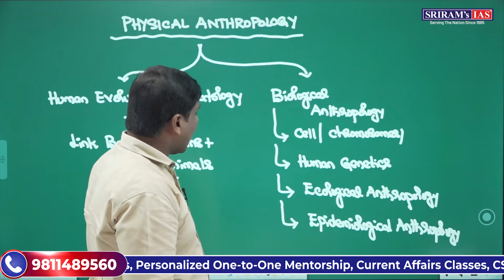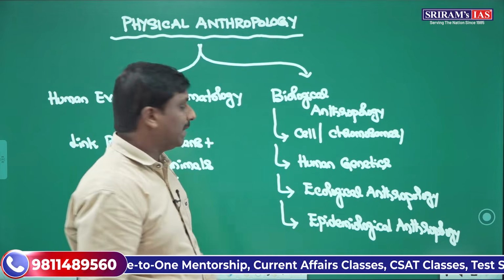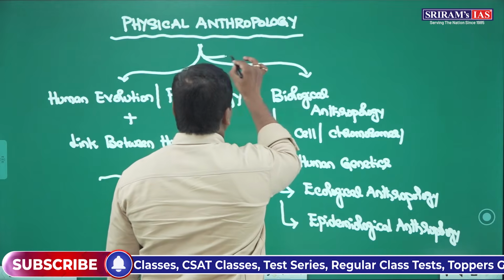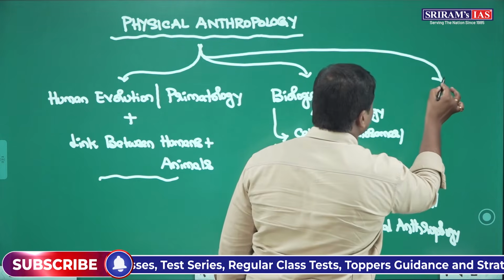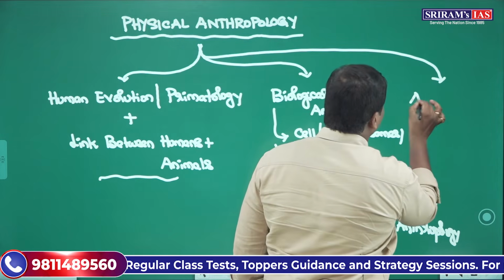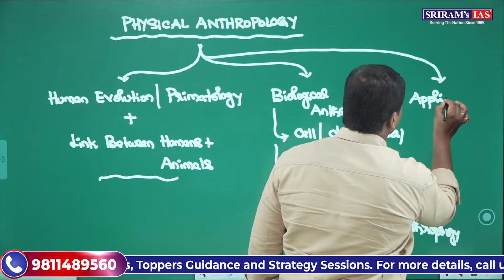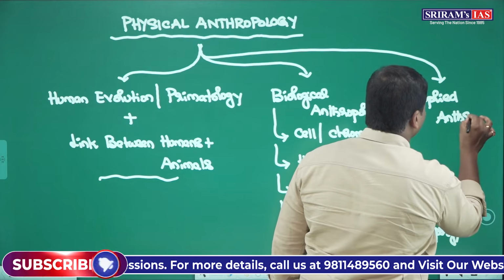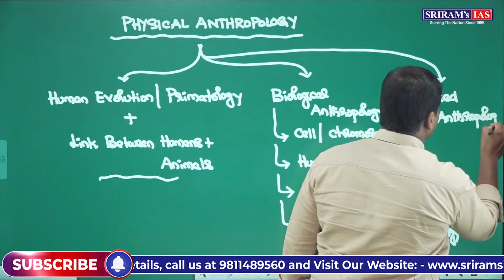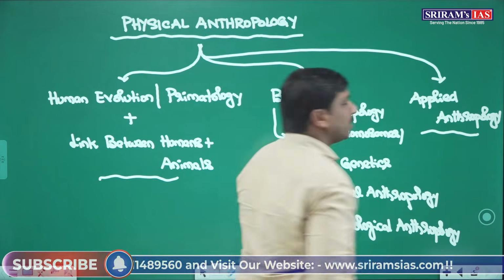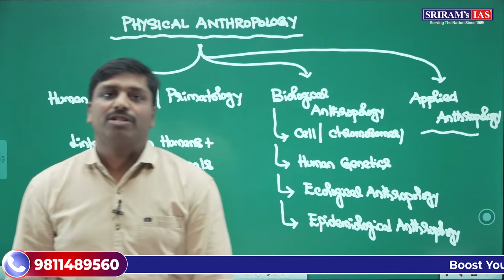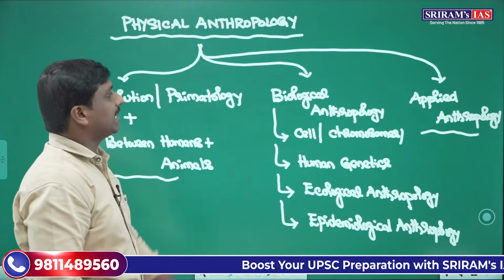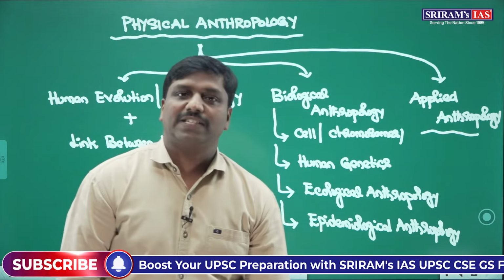Then apart from these basic things like human development, we will also study systematically another important thing, known as applied anthropology or applications of anthropology. Here we will study various other aspects like forensic anthropology, anthropology of sports, nutritional anthropology. All those things we will be studying systematically. So these are the three major sections in physical anthropology.